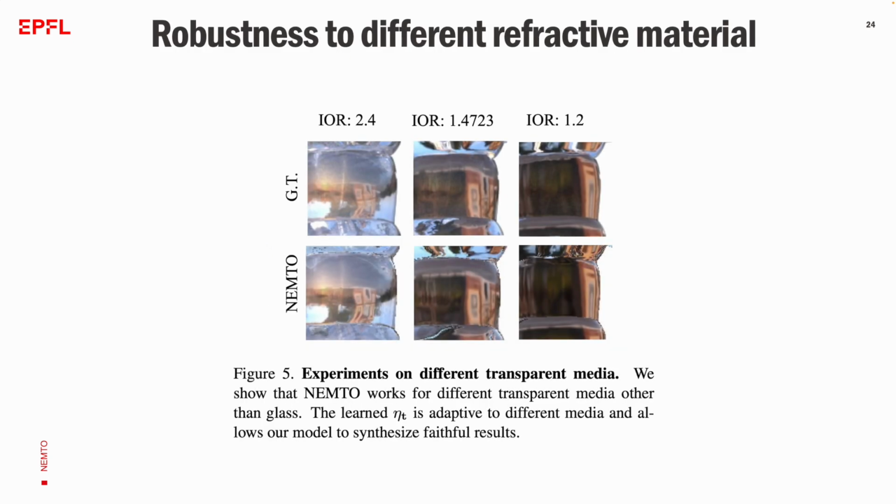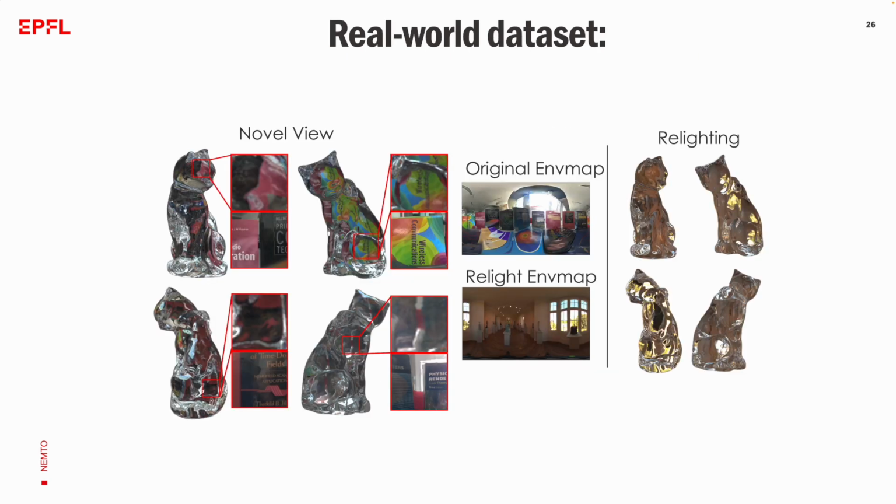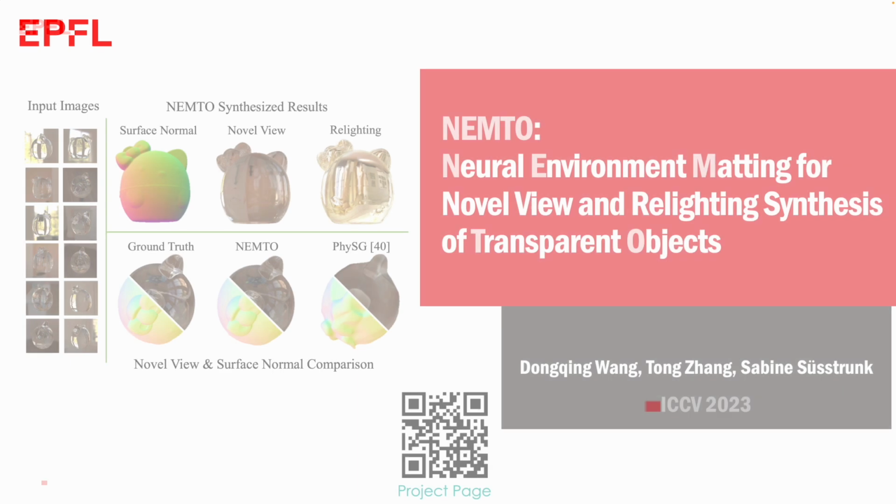Our method is also robust on transparent objects with various indices of refraction. For the real-world dataset, our method adapts to data captured with a handheld camera in a real-world setting. Despite inaccurate camera poses and illuminations, NEMTO can synthesize visually plausible renderings for the desired object.